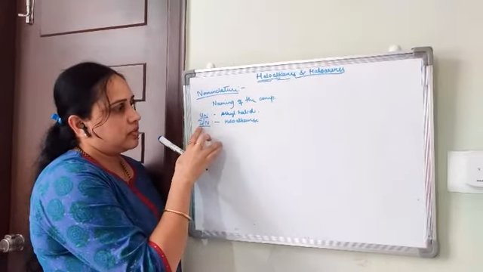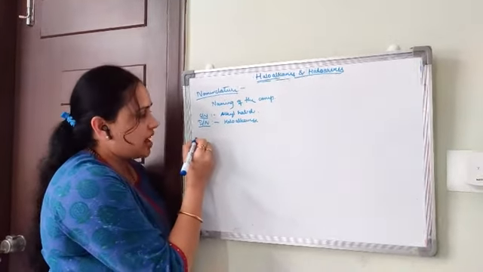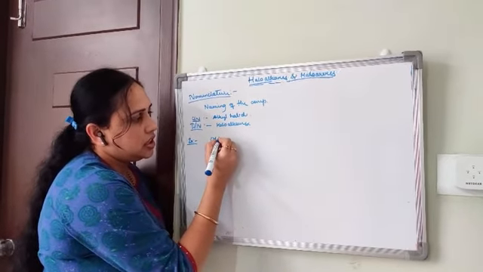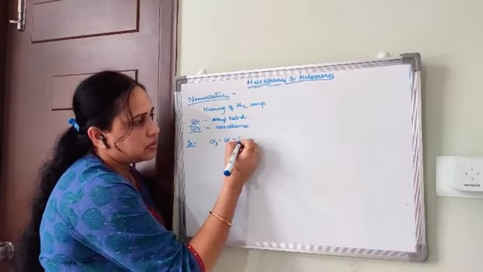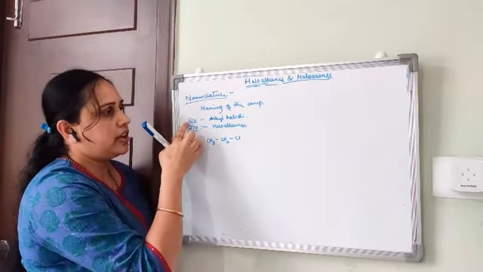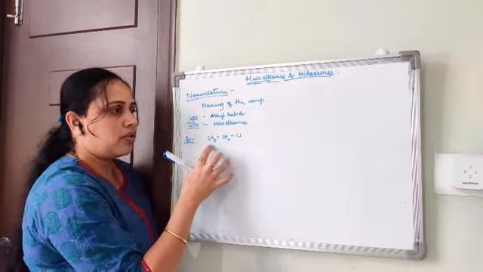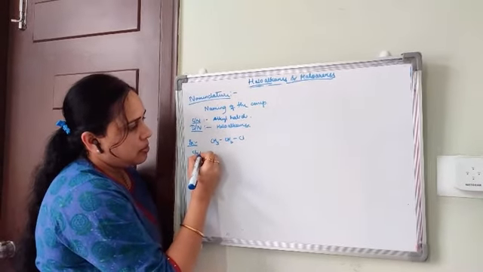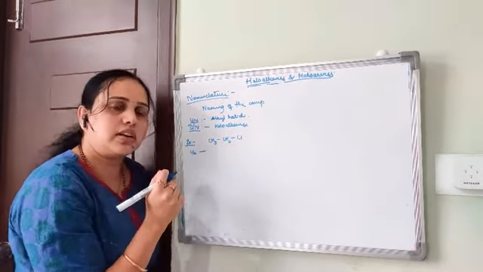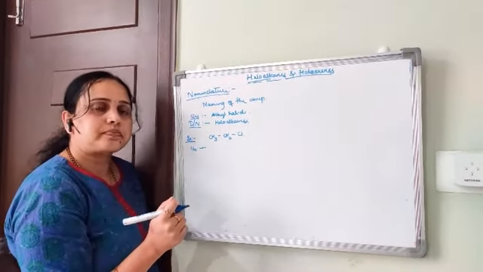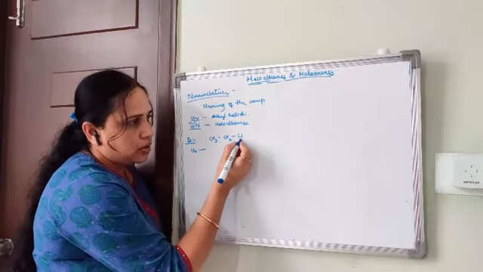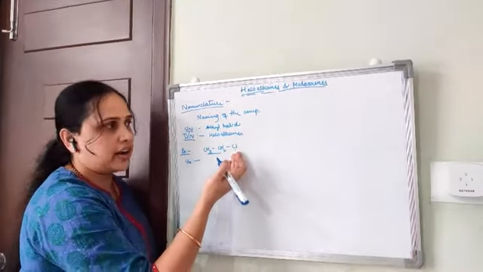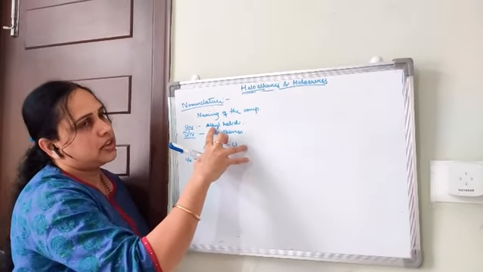So we'll just see examples of nomenclature. CH3, CH2, Cl. How do we name this compound by common name, and how by IUPAC name? First we will name it by common name. What is the name of this compound? Chloroethane, right? Ethyl chloride.